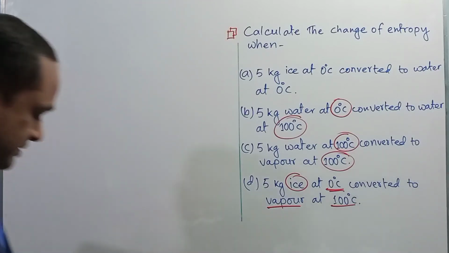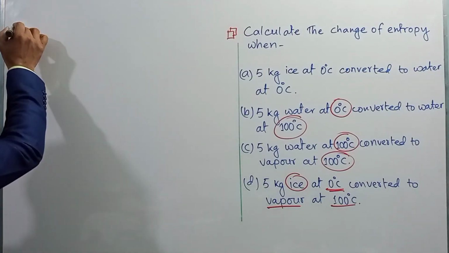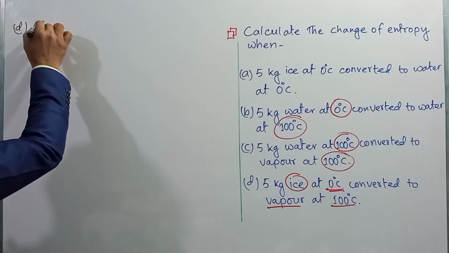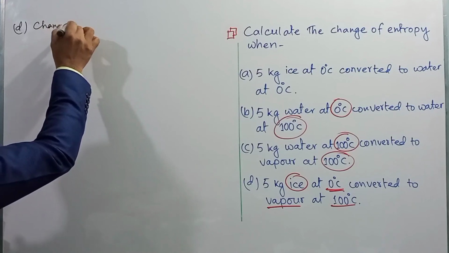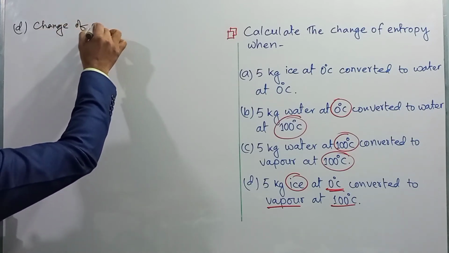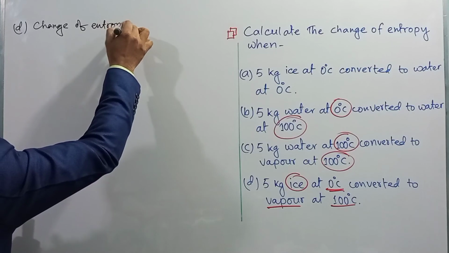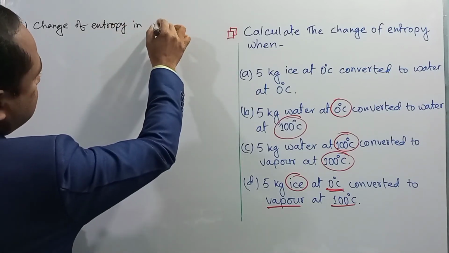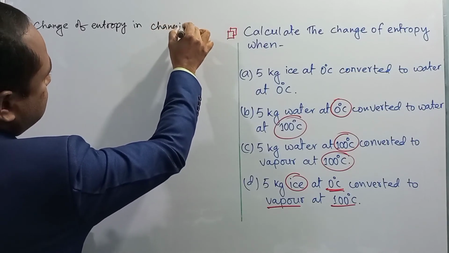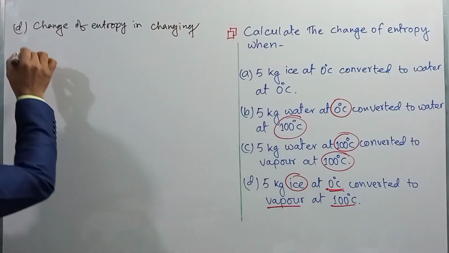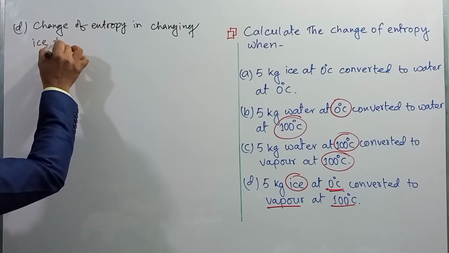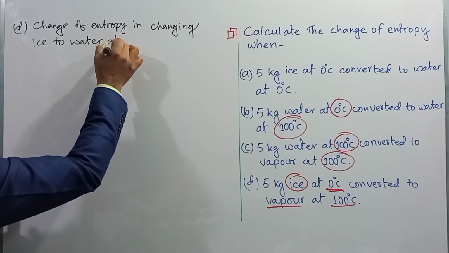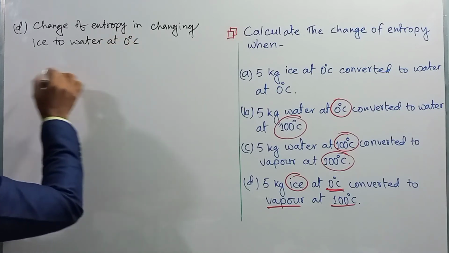So we can say that the change of entropy in changing ice to water at 0 degree Celsius, right?